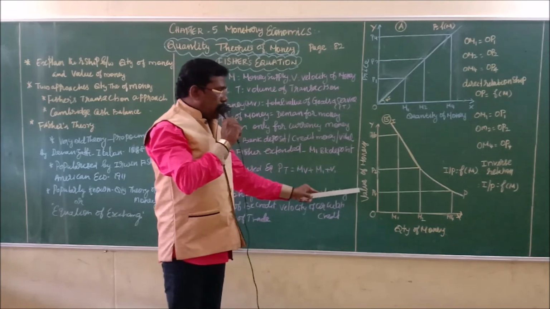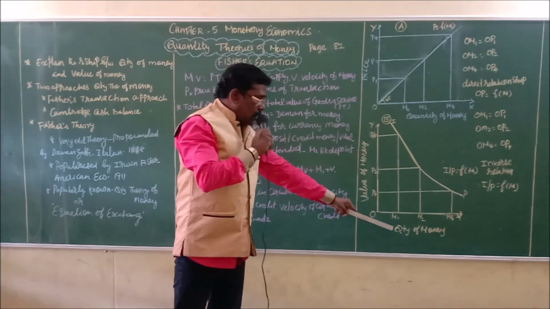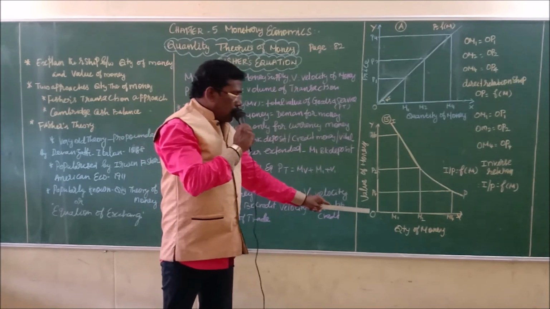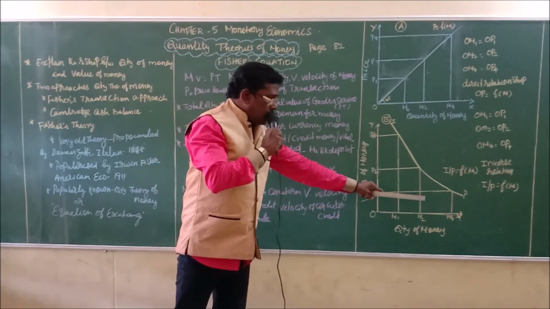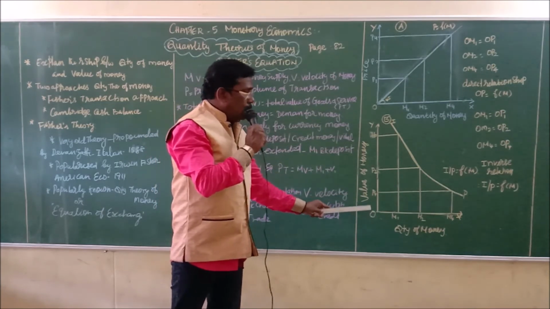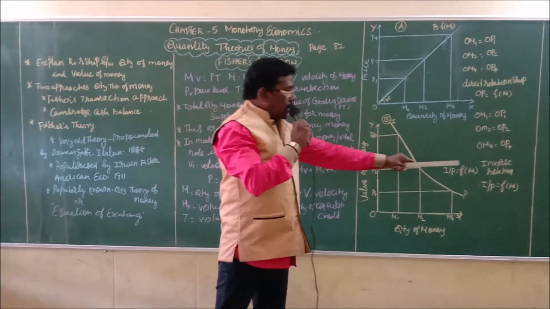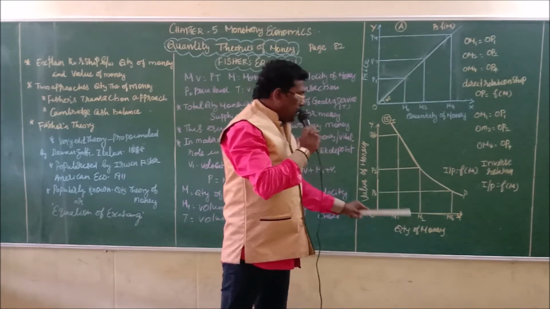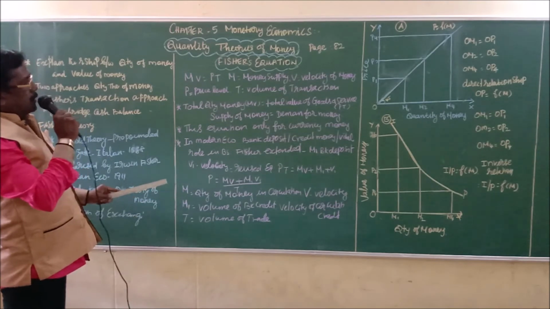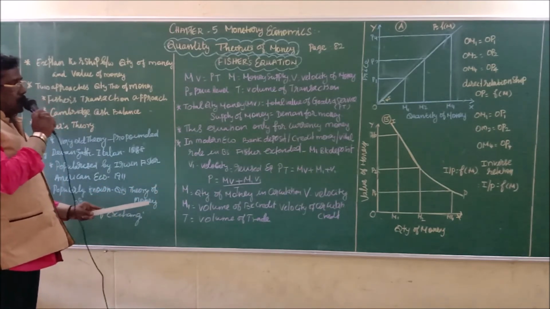The second diagram explains the relationship between the quantity of money and the value of money. When the quantity of money goes on increasing, the value of money comes down. So it is an inverse relationship between the quantity and the value of money. So this is Fisher's equation approach.